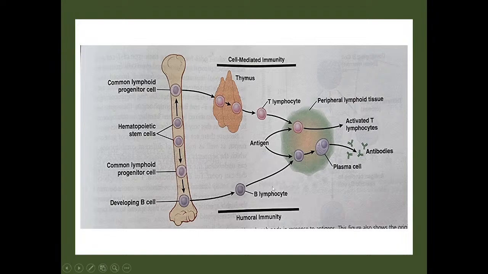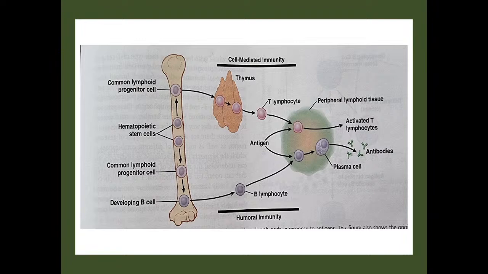Then we have the B lymphocytes. B lymphocytes, we learned that they transform into plasma cells. And if you see the pictorial depiction, they are larger in size as compared to the lymphocytes. And these plasma cells are responsible for formation of antibodies.